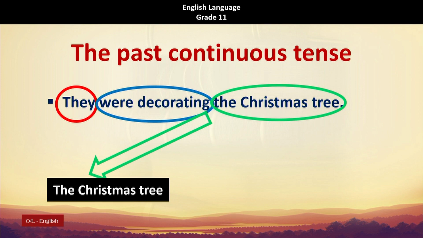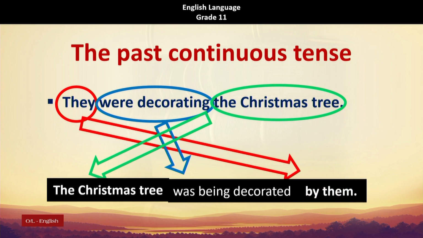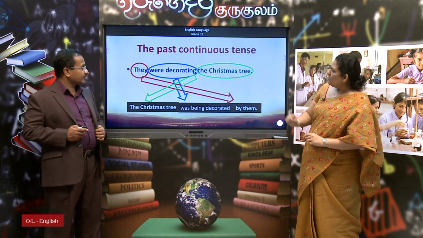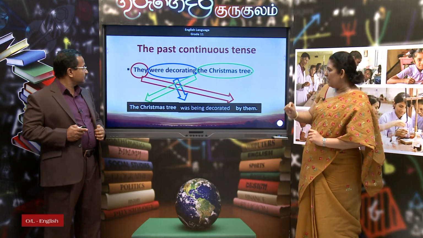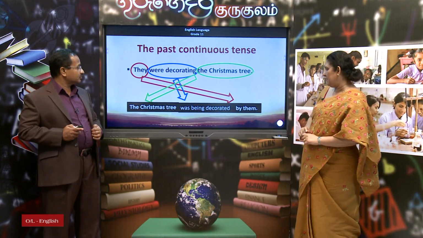So, the Christmas tree should be the subject of the passive voice sentence. The Christmas tree is a singular noun and you have to use was being decorated, and this is how we can convert it into passive voice. Yes, now you can see in the first one, active voice, they were, because it is plural, but here since Christmas tree is singular we have to use was there.